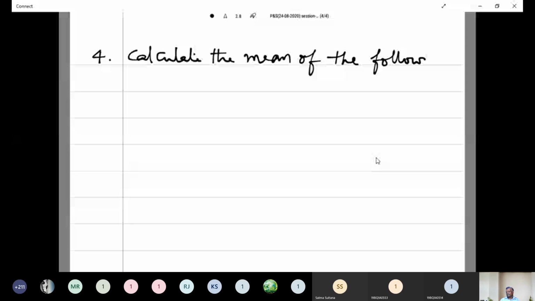Calculate the mean of the following frequency distribution.